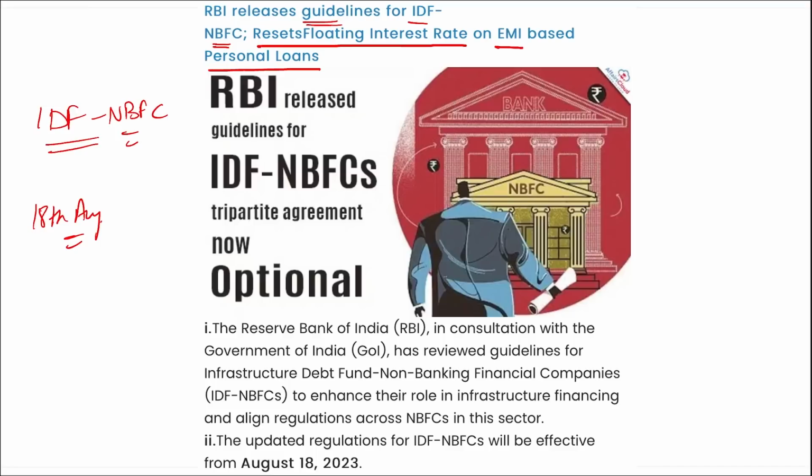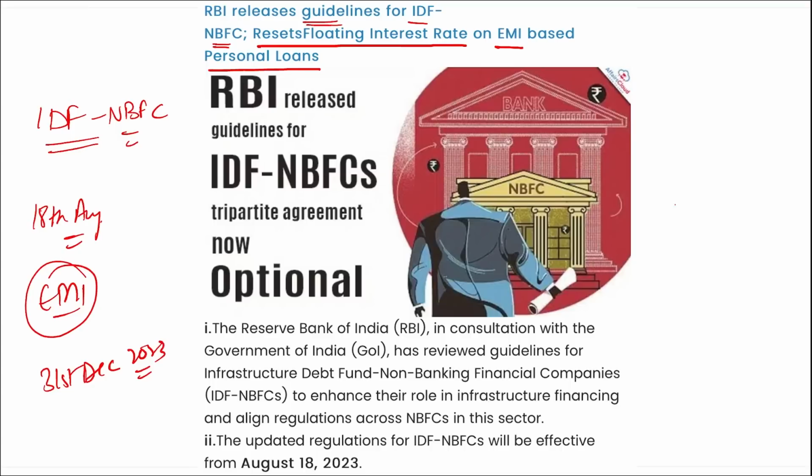Then RBI has advised banks and finance companies to reset floating interest rates on EMI, that is your equated monthly installments, for select personal loans in response to the rising rates, through new rules with effect from 31st of December 2023. This will apply to both new and existing borrowers. Then these rules will enhance transparency by the disclosure of principal and interest recovered to date, remaining EMIs and EMI amounts, and the annualized rate of interest for the entire loan duration.